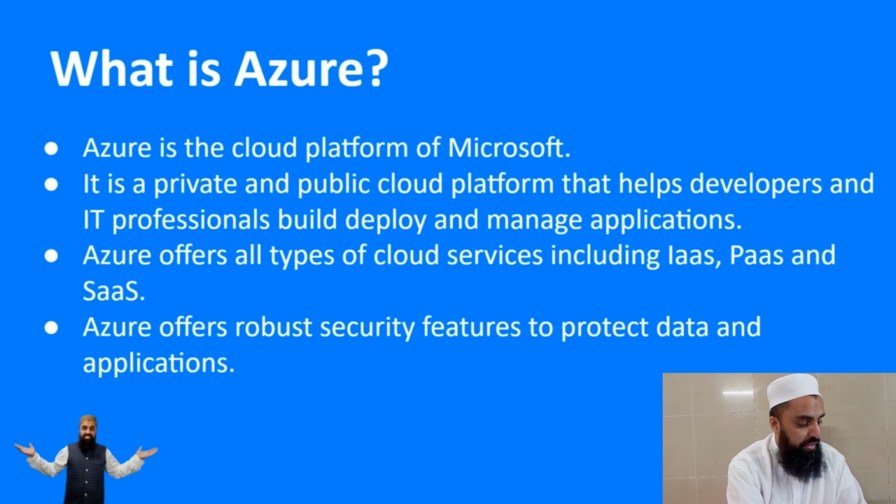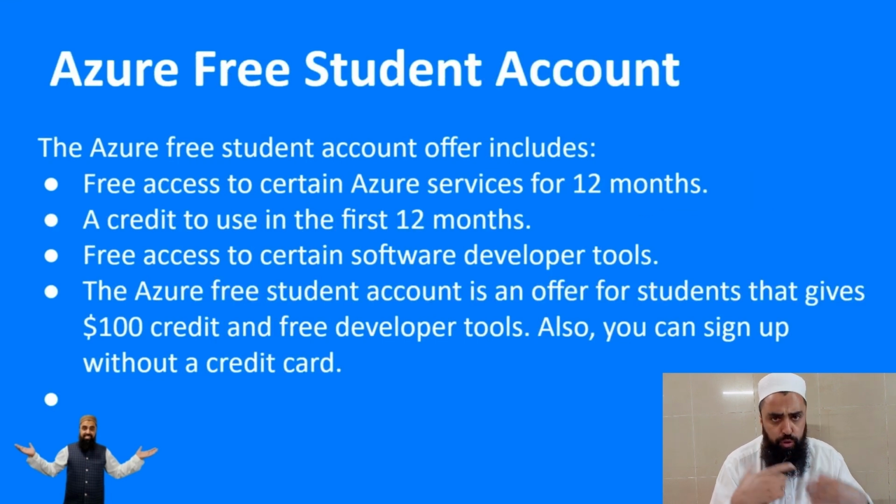Also, Azure offers robust security features to protect data and applications. Azure is one of the most secure cloud platforms, and it offers security features so that our sensitive data and information are always secured.